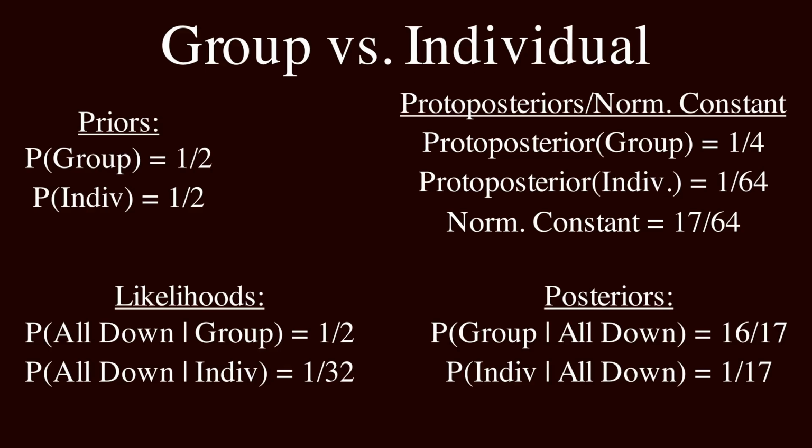So we can see that the probability of the dots being part of a group, given that they all move downwards, is 16 out of 17. And we can see that the probability of the dots all being individual, given they all move downwards, is 1 out of 17. So there we see it.